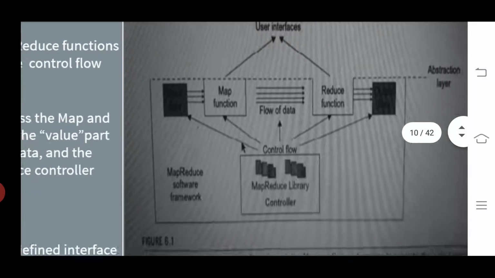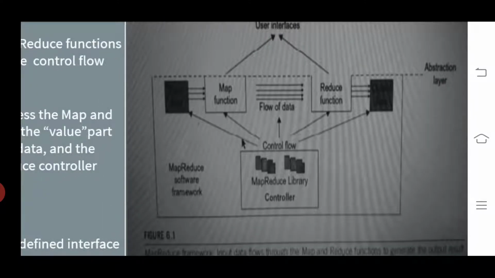First of all, we have given some input data. On the left side, the input data will be there and it goes to the map function. The flow of data continues to the reduce function, and then finally we get the output. What output result can we get? Look at this framework. What is the name? MapReduce software framework.